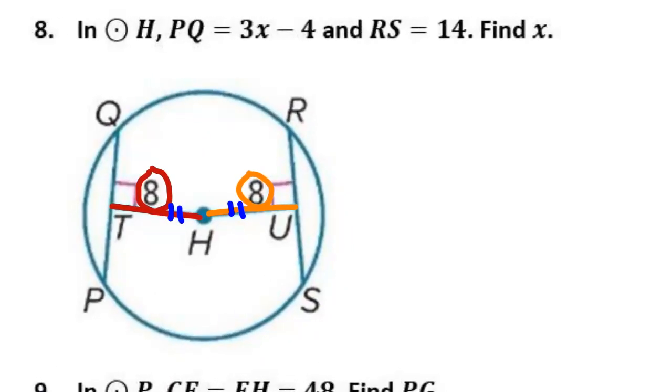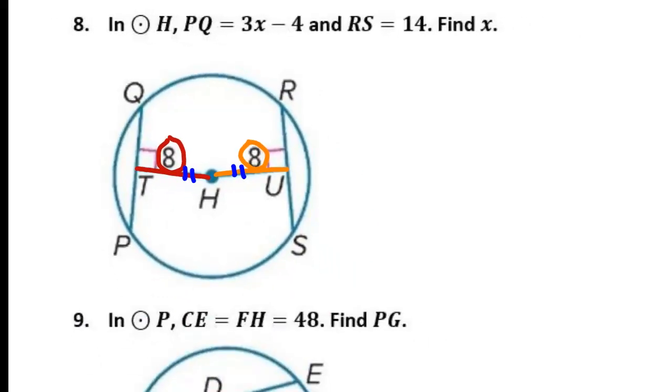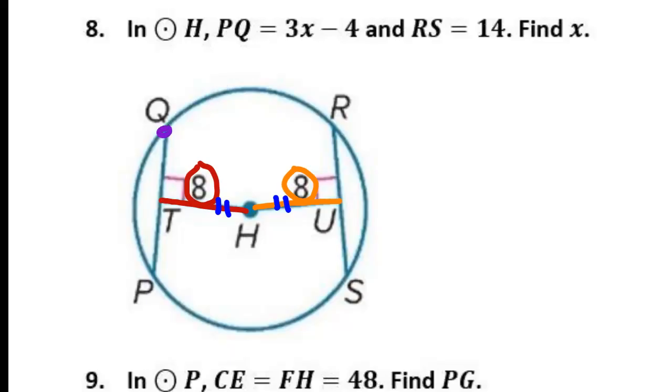That means that chord QP and RS are congruent. This chord here is congruent to this chord here, because H is the center, and we have the same distance from H to this chord as we do from H to the other chord. It is the same length, same distance away.